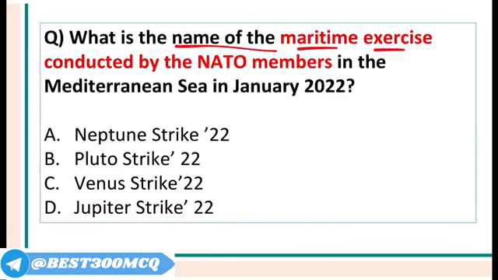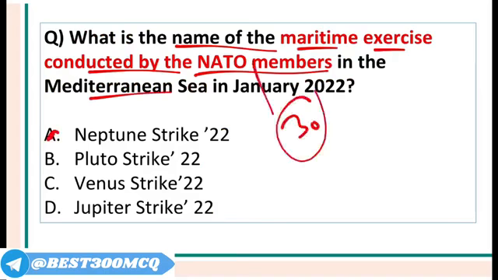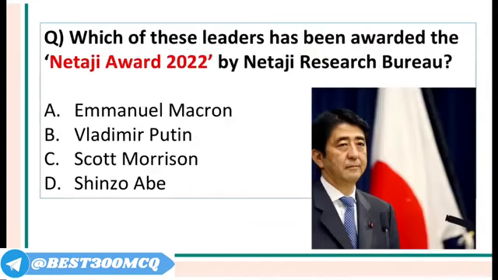What is the name of the maritime exercise conducted by the NATO member in the Mediterranean Sea? It was called Neptune Strike. There are 30 members in NATO at the moment. NATO is headquartered in Brussels, capital of Belgium.